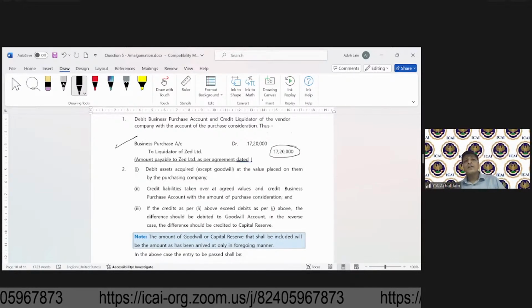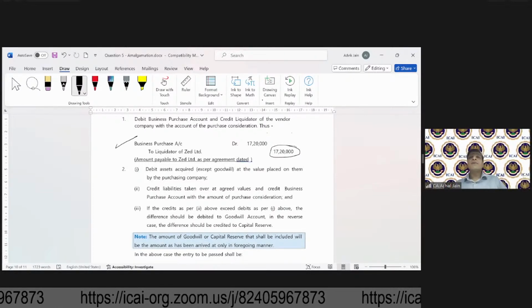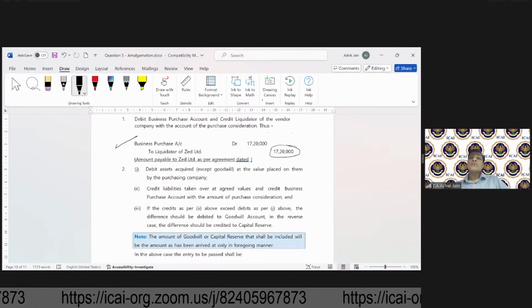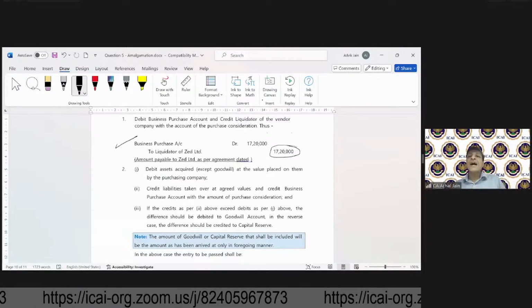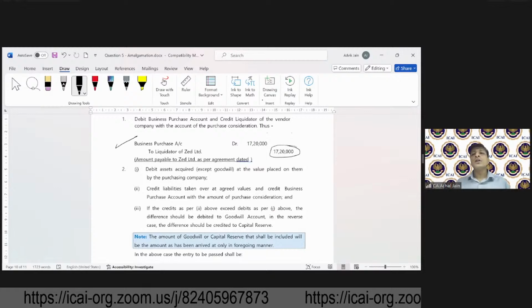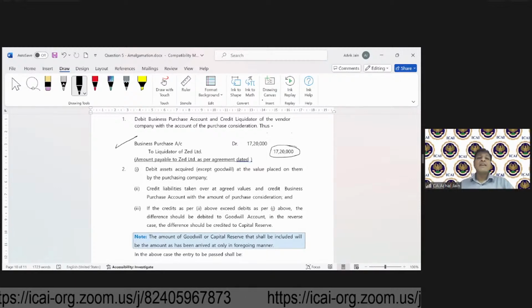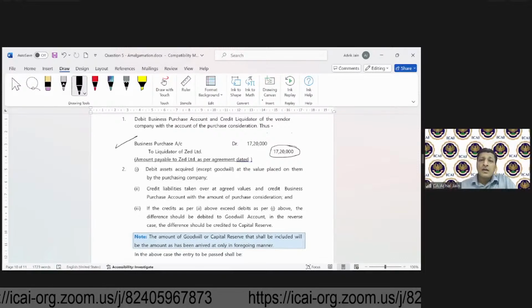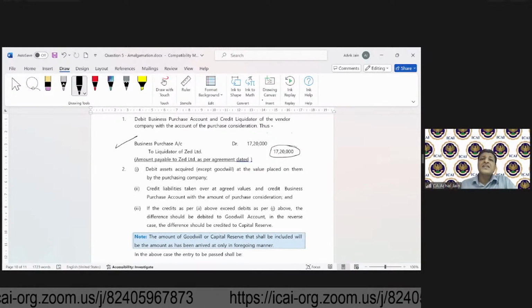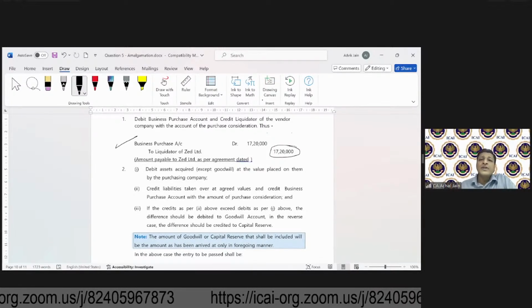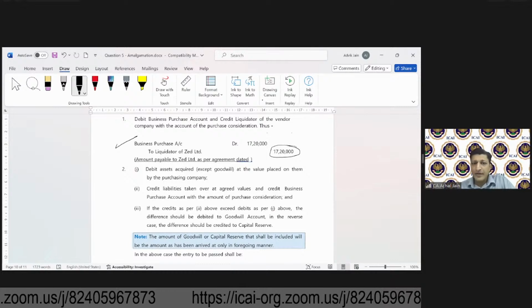So you are correct. But the liquidator will distribute all of these things which Y will provide to the shareholders of Z Limited. So that's why on the credit side, we are going to credit the liquidators of Z Limited.